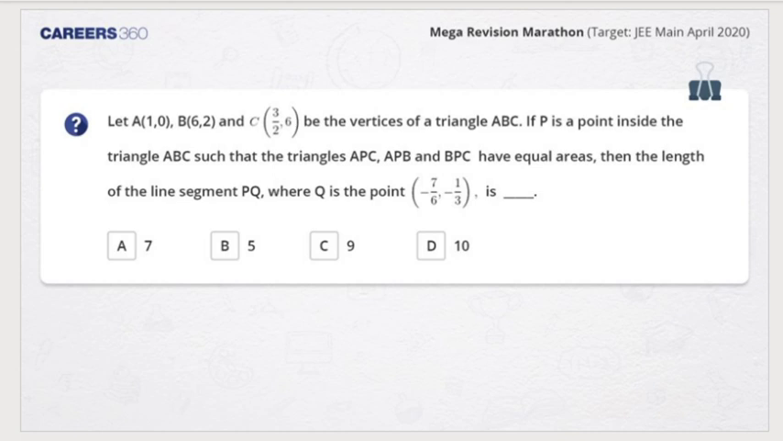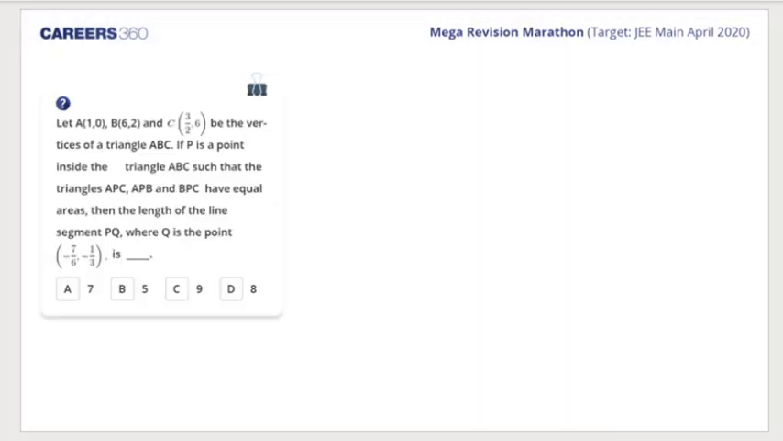Sanskriti, you got the first answer. Okay, B you are getting, 5. I think this is the correct answer. This is the correct answer only. Let's check it. Anyone else who is coming up with an answer?